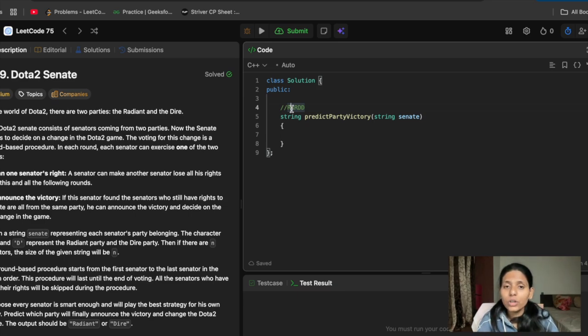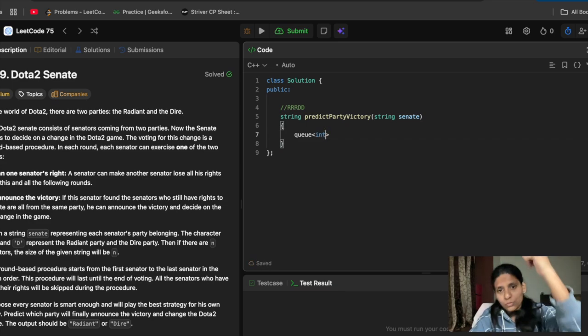So for that, what I will do here is first form two groups, R group and D group. I will keep them in a queue, because the first one will come, we have to maintain their positions, right? Because whoever was first there, he will kill the next one who is from the opposite party. So to form two groups, I am considering it as a queue, because first come gets first, so the first one can kill the next one.